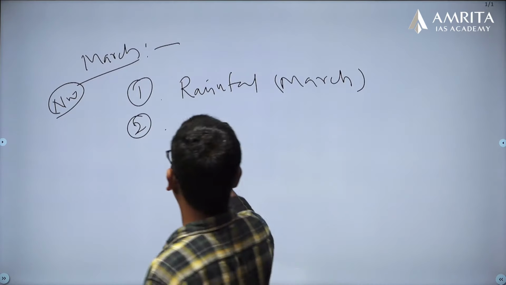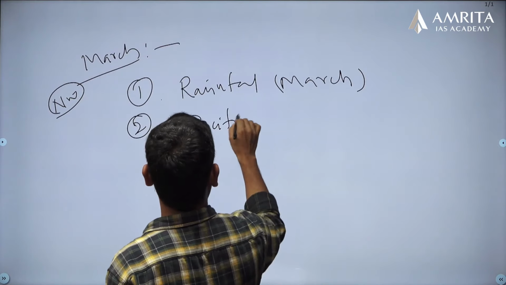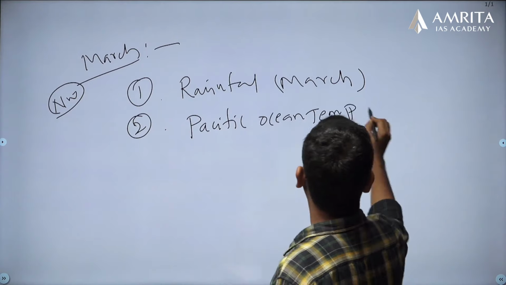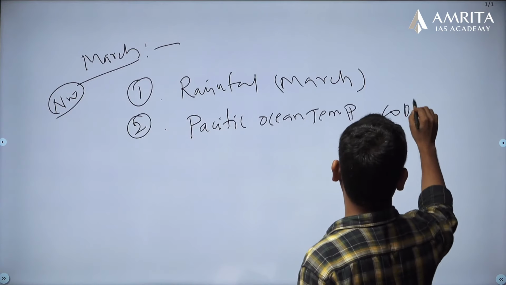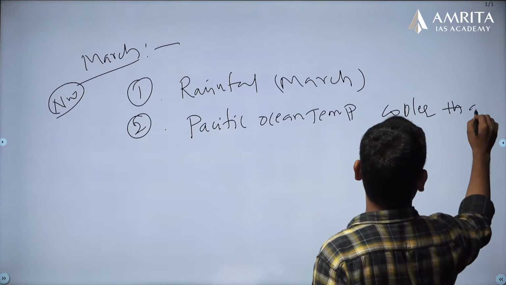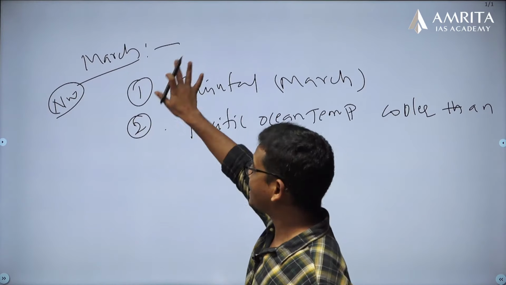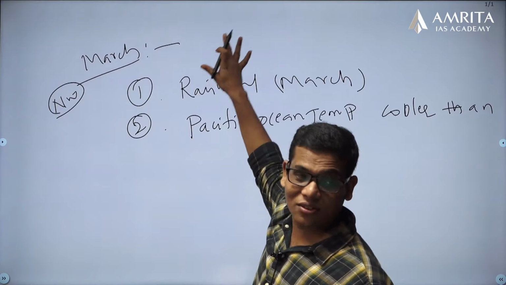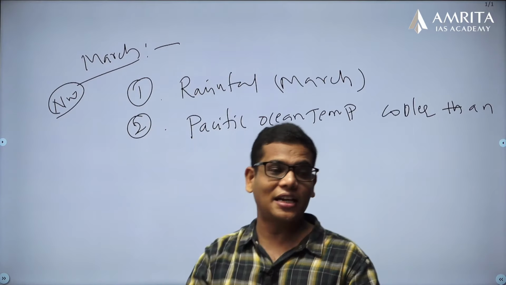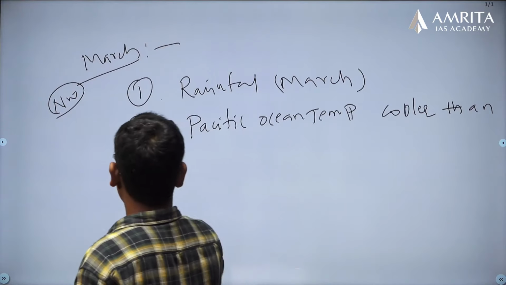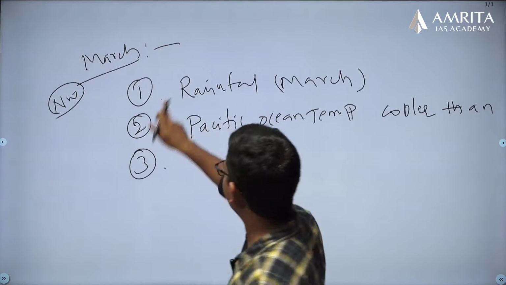The Pacific Ocean temperatures are cooler than in a normal year. Because of this, it has impacted the rainfall of the northwestern part of India, especially in the month of March. And these two are leading to the first point.